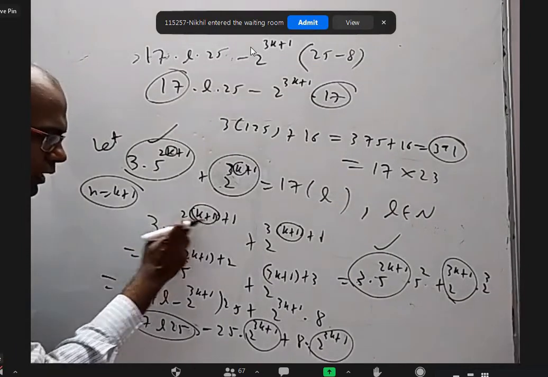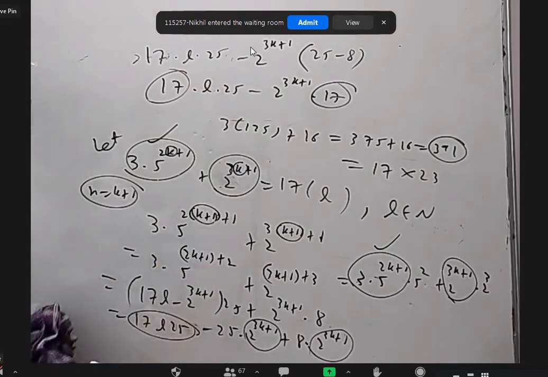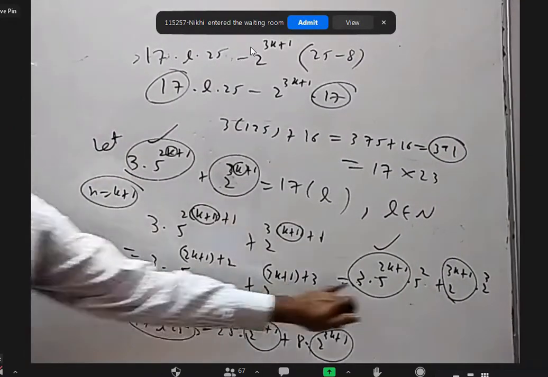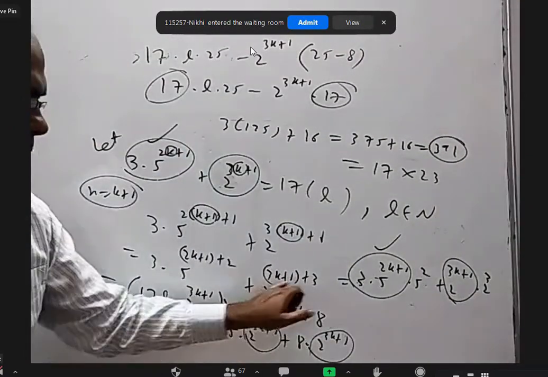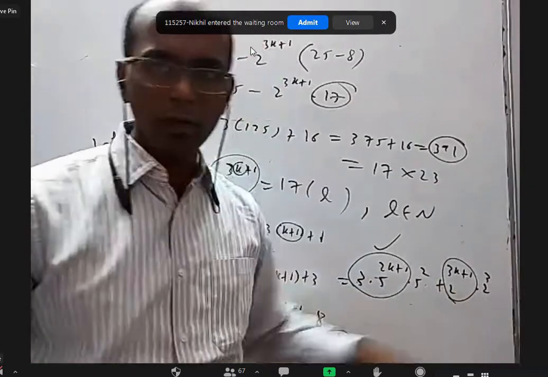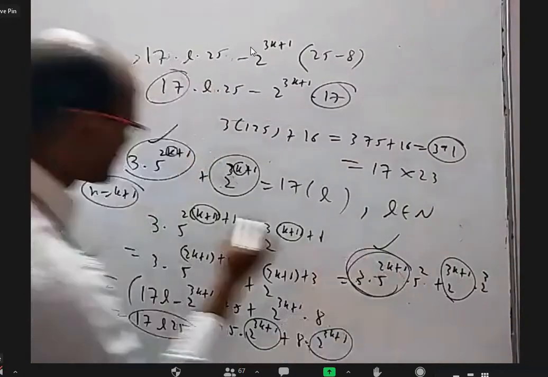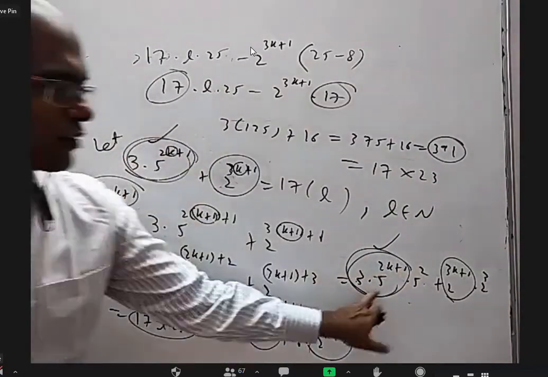Now, this is 2k plus 2. That 2 I wrote it here. This is 3k plus 3, I wrote it here. A power m plus n is a power m into a power n. Here also a power m plus n is a power m into a power n. Now, this expression is as it is there here, but into 5 square extra is there.